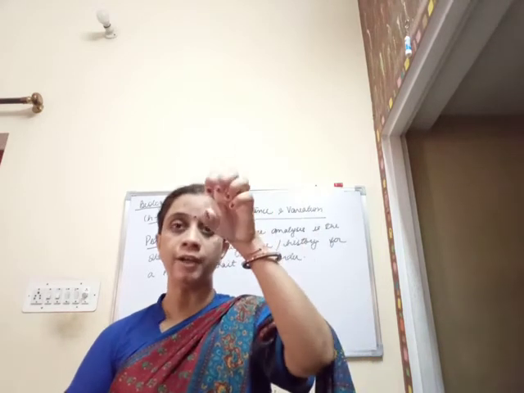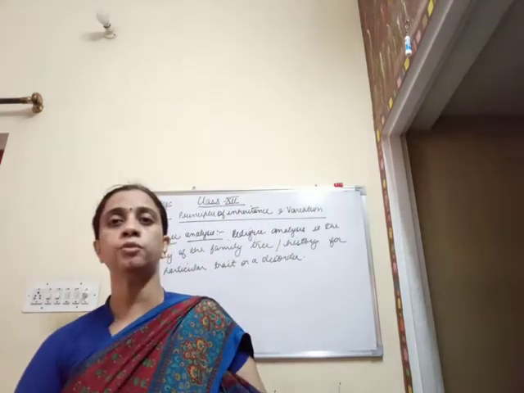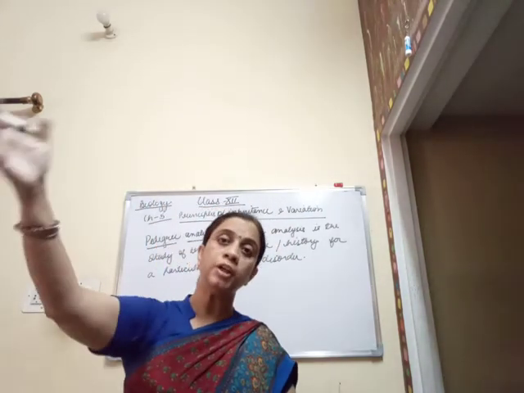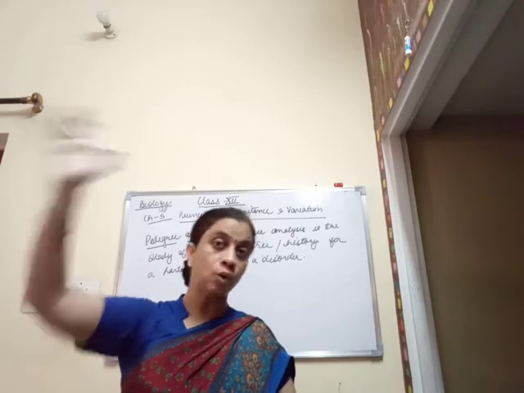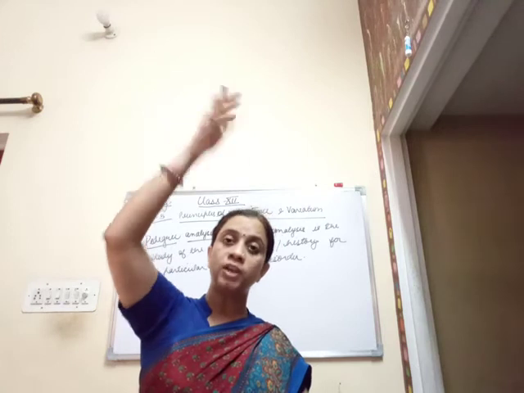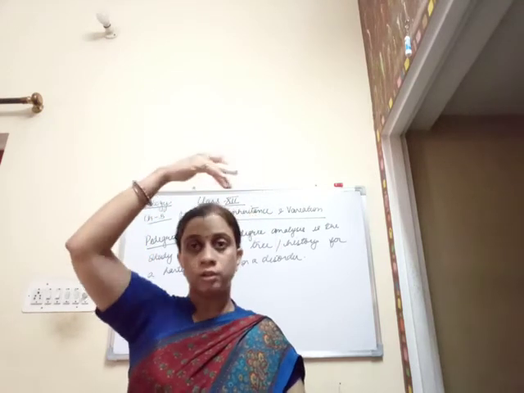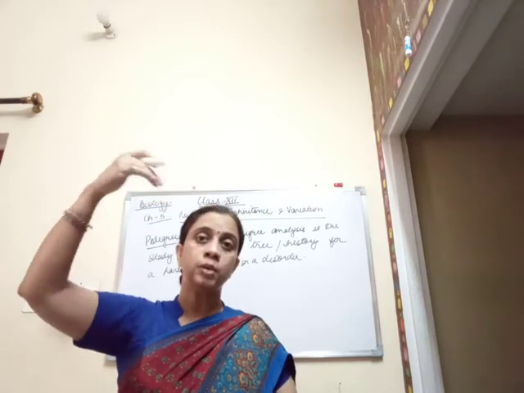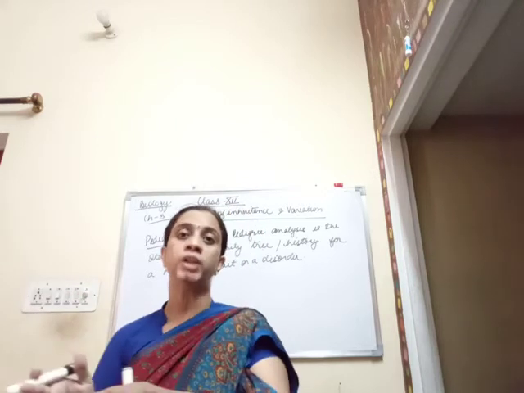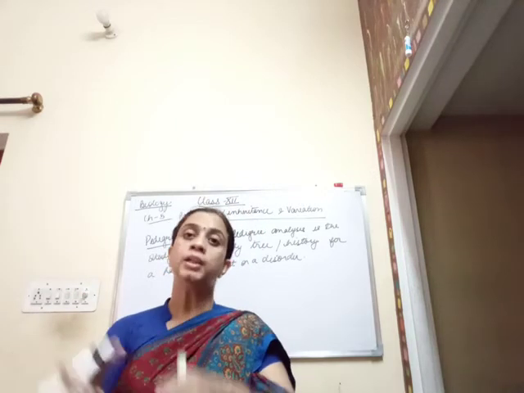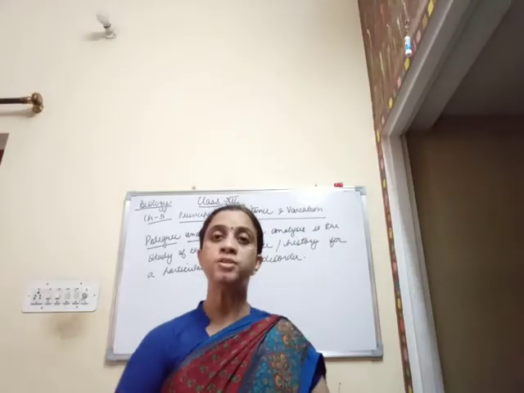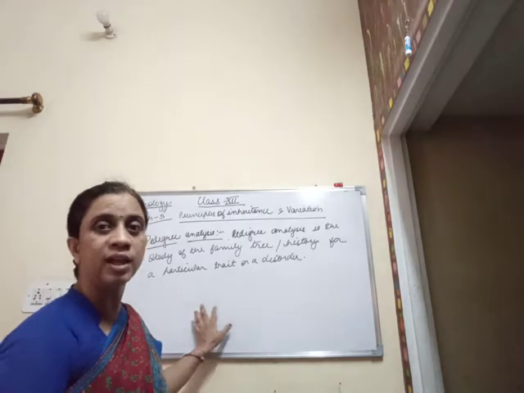So we can study it from there and find out how it has been transmitted in the past generations, who are the carriers and who are the affected persons, how the mode of inheritance will be carried out into the upcoming generations, and how we can stop it. That means how we can prevent the upcoming generations from being affected by that particular disease or disorder. That is known as pedigree analysis.